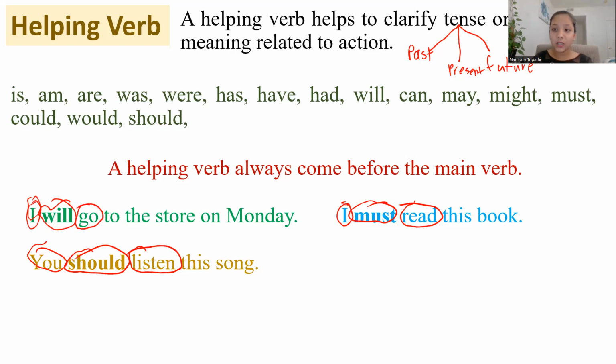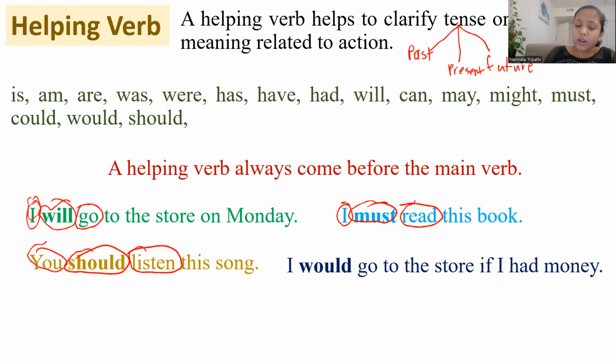You should listen to the song. That means someone's advising them to listen to the song, that it's a good song and that they might like it and they should listen to it. But if someone said you must listen to this song, they're telling you what to do. They're ordering you, they're demanding you.